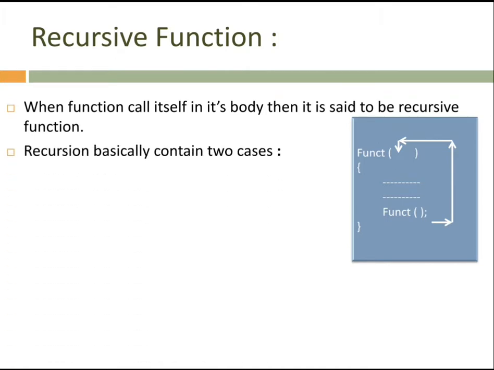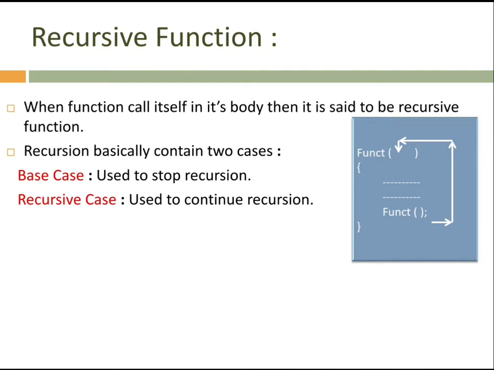See, recursion basically contains two cases. The first one is the base case, the second one is the recursive case. The base case is used to stop the recursion, because if we are not providing the base case, the function is going on and on and on. It never stops, so it is going to work infinite times. We are not supposed to do that. That's why we have to apply one case that stops the recursion. And we have to continue the recursion sometimes, that's why we have the recursive case also.